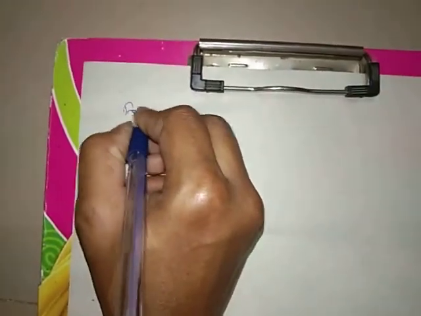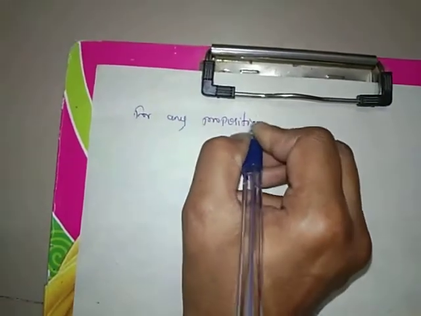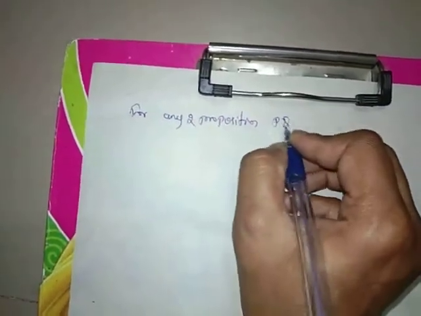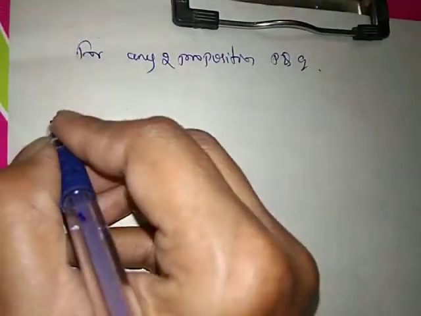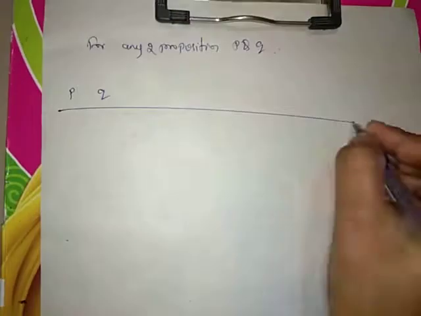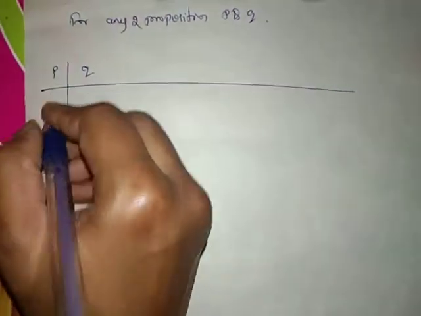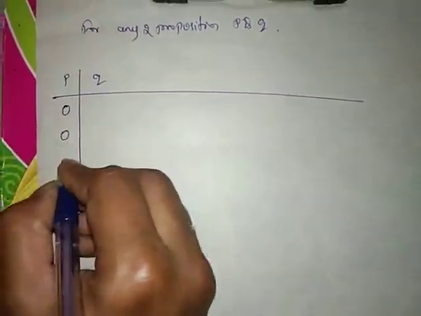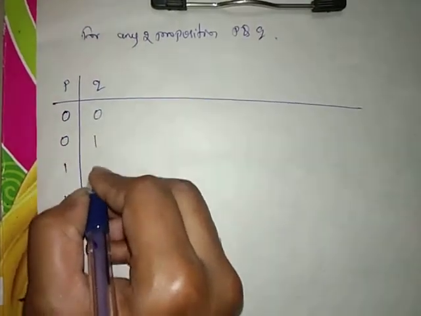For any two propositions P and Q, here we have taken P and Q. Write down the possible truth values: 0, 0, 1, 1 and 0, 1, 0, 1.